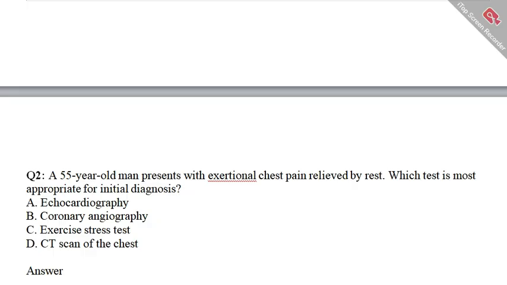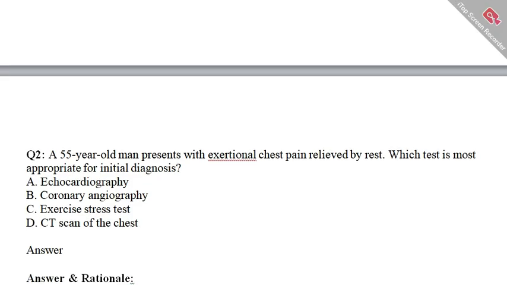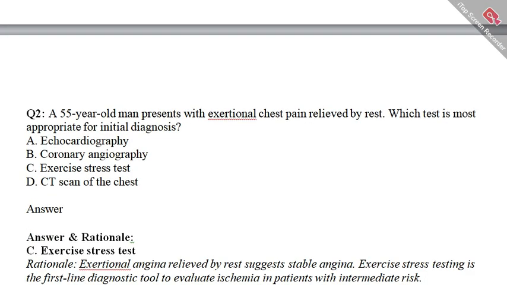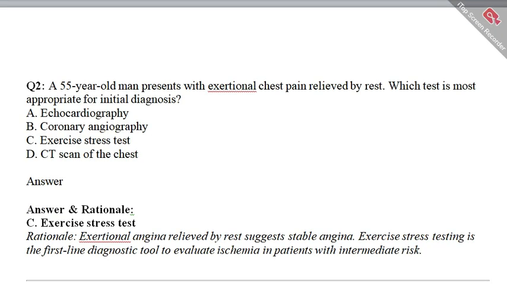And if you go for option C, I would say that is the correct option. The rationale for why exercise stress test is correct: exertional angina relieved by rest suggests stable angina. Exercise stress testing is the first-line diagnostic tool to evaluate ischemia in patients with intermediate risk.